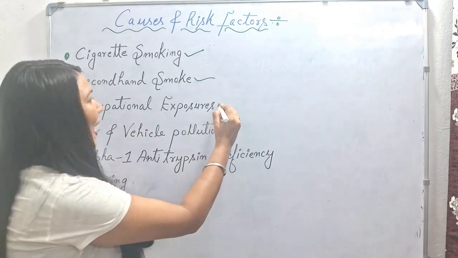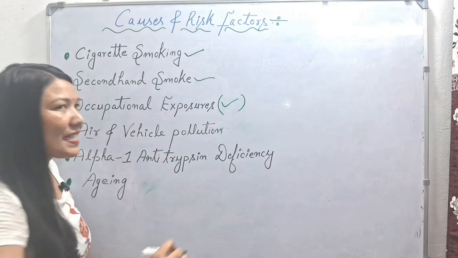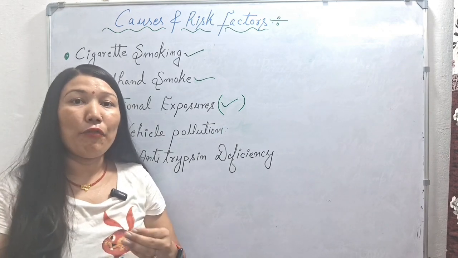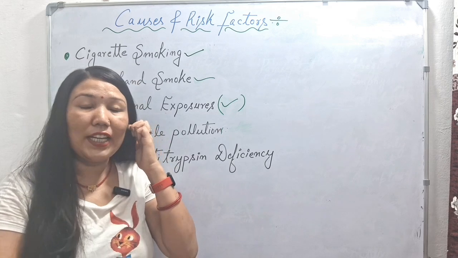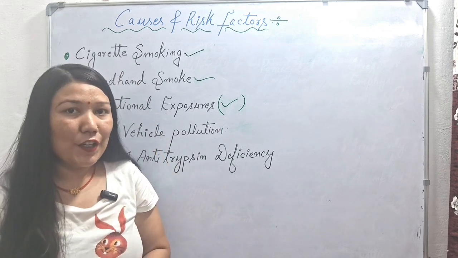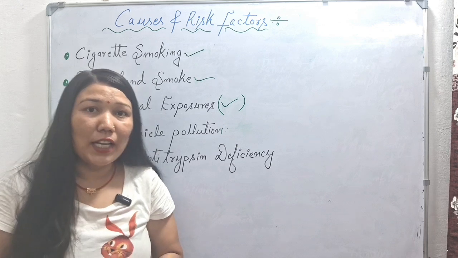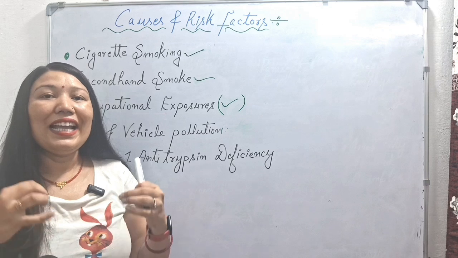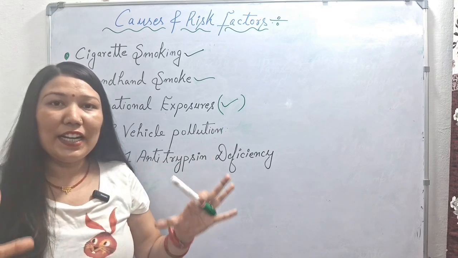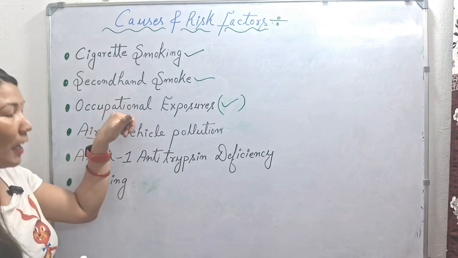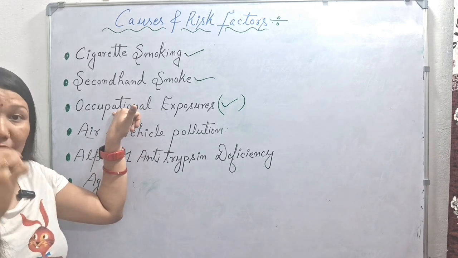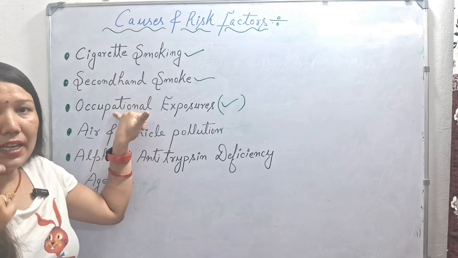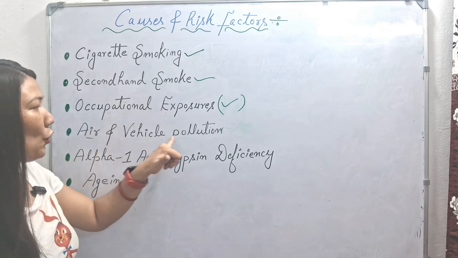Next we have occupational exposure. It means workplace exposure. The laborers or persons who are working in the mining industry, the coal industry, or the chemical industry are exposed to fumes, dust and vapors which come into their respiratory system and irritate and inflame their respiratory tract. So workplaces where heavy chemicals are released from heavy industries will also lead to the emphysema condition.